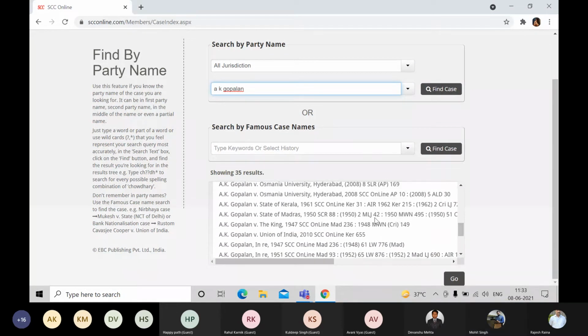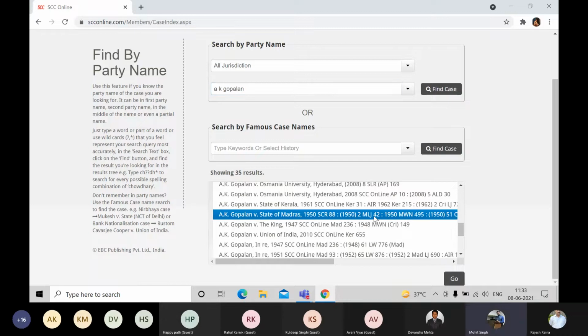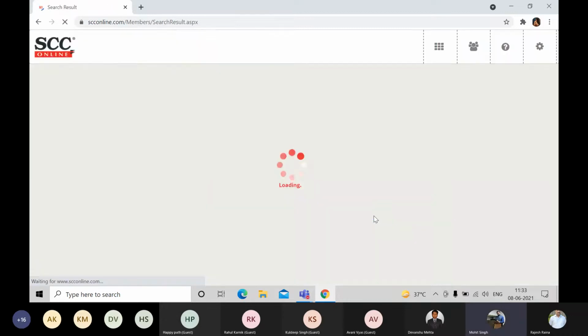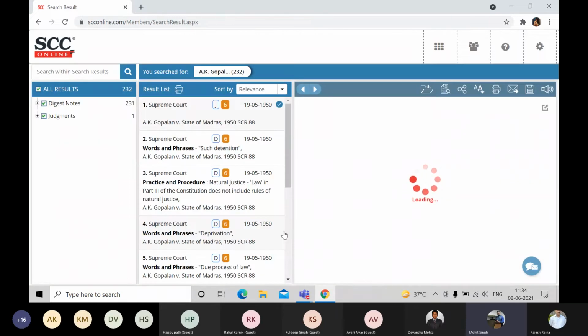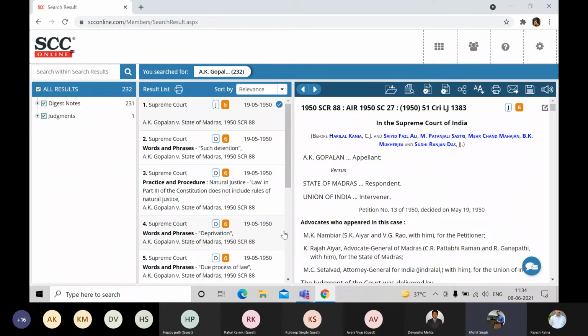There you go. Yes. We'll click on the go button and this case will be opened up. Now it is my personal recommendation for all the members who are here. Whenever you are reading a case, whenever you would like to do a case study on one particular case, I request you, please open that case via find by citation or via find by party name.